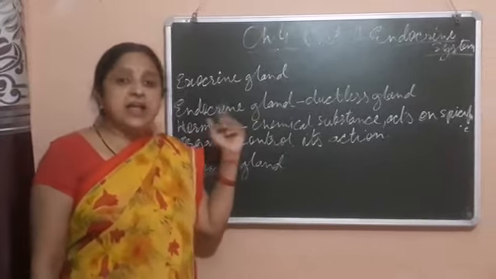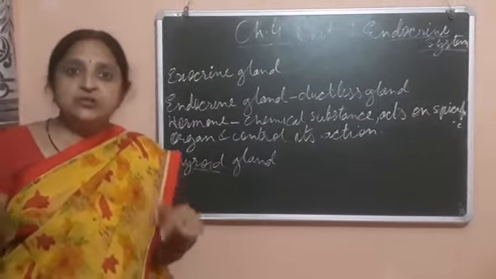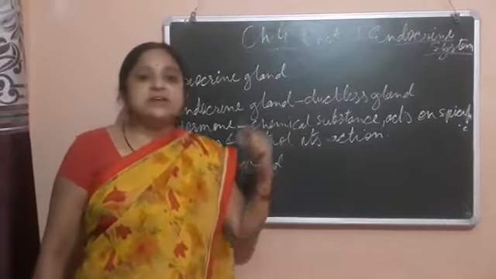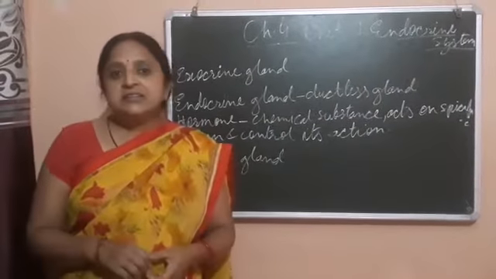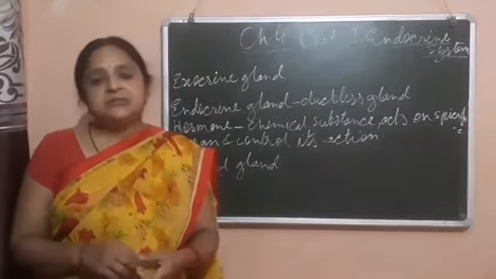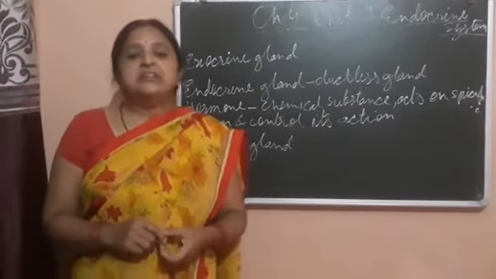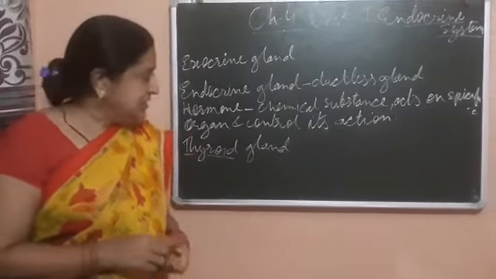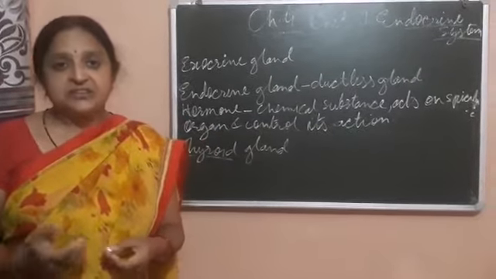Now, endocrine glands directly secrete their secretion into the blood, so they do not have a duct for their secretion. Hence they are also called ductless glands. And there are various ductless glands found in our body. First of all, I will tell you what a hormone is. A hormone is a chemical substance that acts on a specific organ, and it stimulates that organ for working. In this way, it shows its different actions.